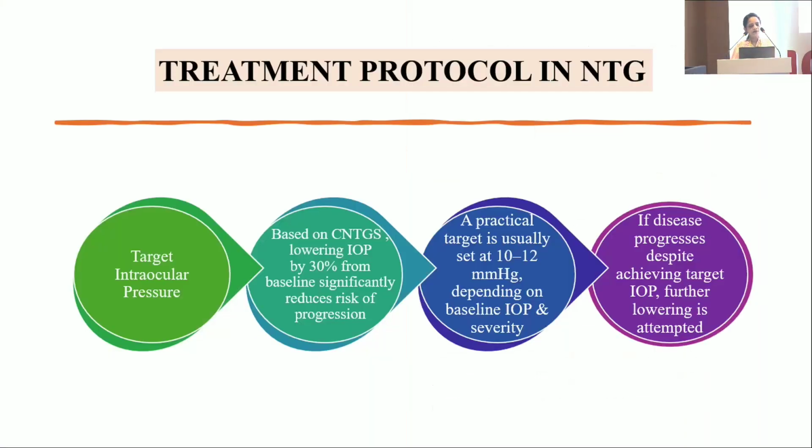So based on this collaborative normal tension glaucoma study, lowering intraocular pressure by 30% from baseline significantly reduces the risk of progression. So a practical target should be set between 10 to 12 millimeters of mercury, depending upon the baseline intraocular pressure and severity. If disease progresses despite achieving target intraocular pressure, then further lowering the intraocular pressure should be attempted.